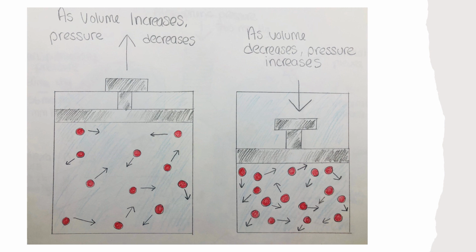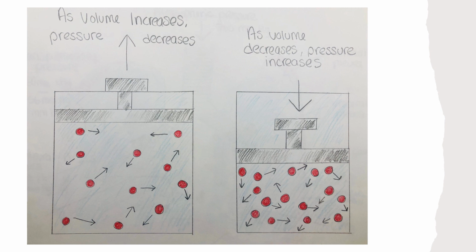For example, a certain number of gas molecules in a 2-liter container have more room than the same number of gas molecules in a 1-liter container. Therefore, the pressure is lower in the 2-liter container and higher in the 1-liter container.